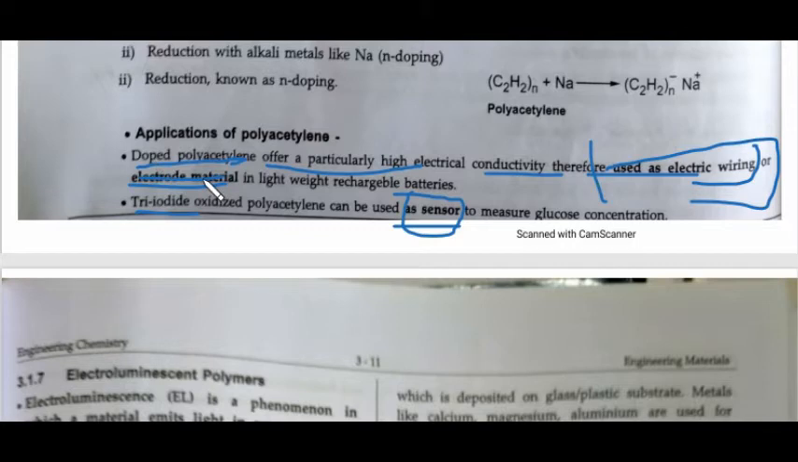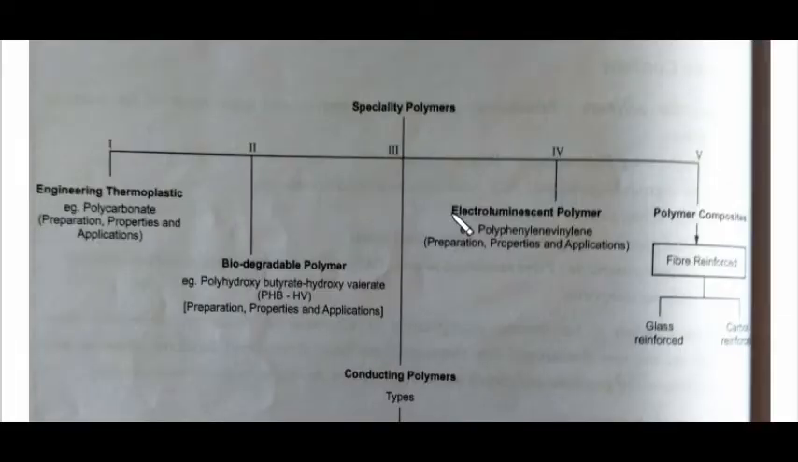The next type of polymer that we have to study is electroluminescent polymer. So in this polymer you have to study the polyphenylene vinylene. Its preparation, its properties and applications are important, so we have to mainly focus on those. Okay, and then the last in the specialty polymers will be polymer composites.